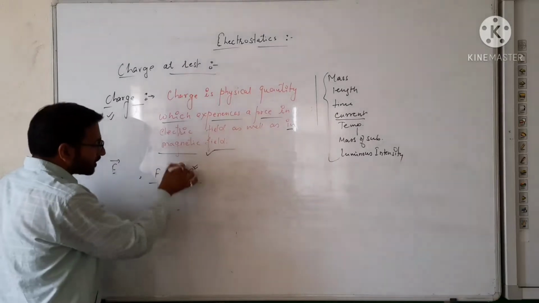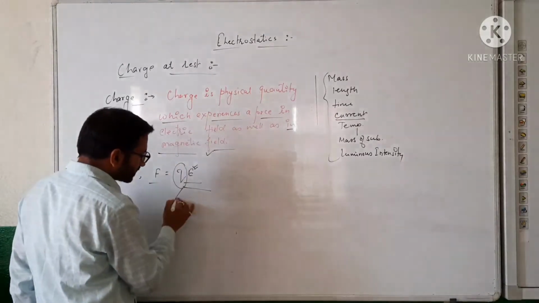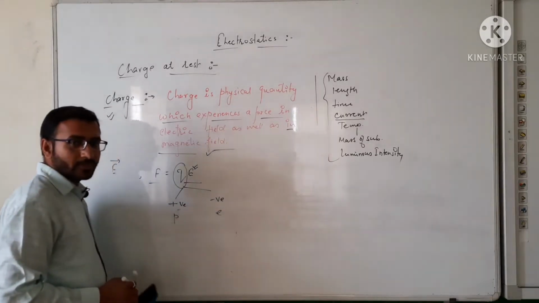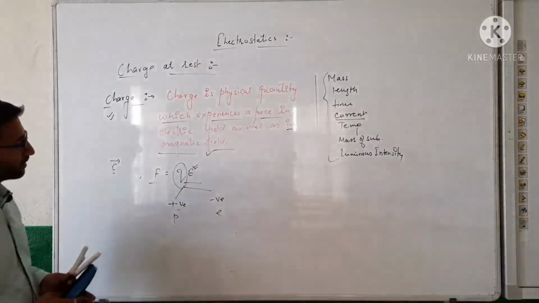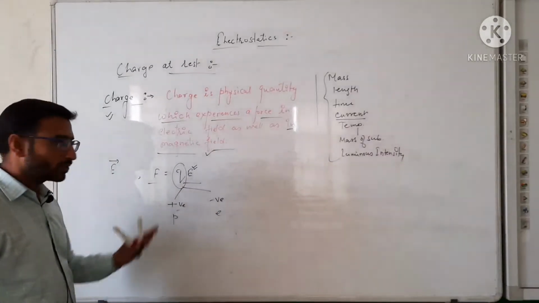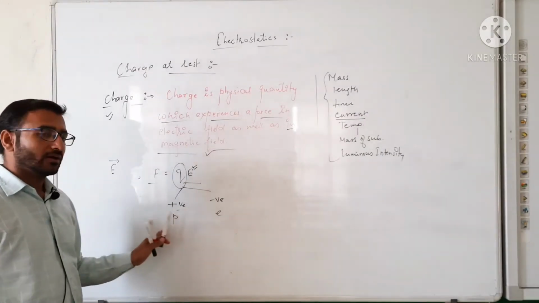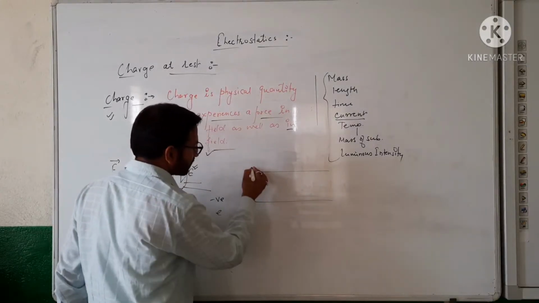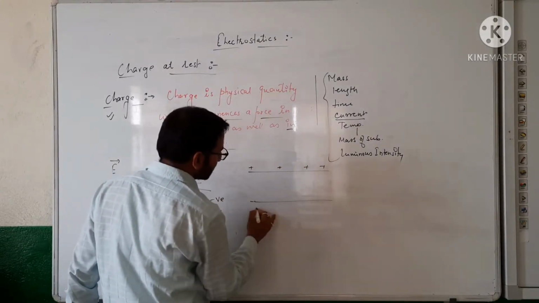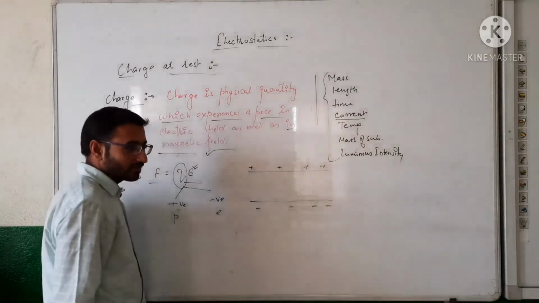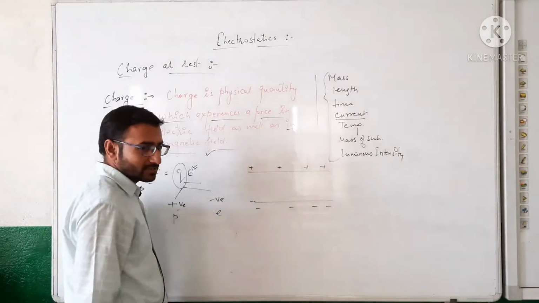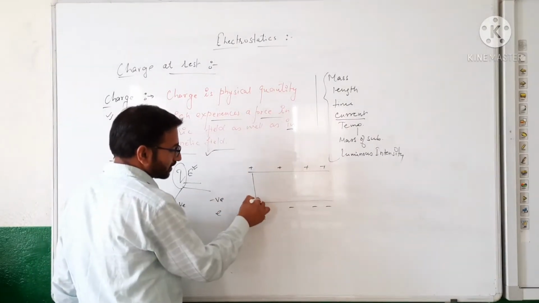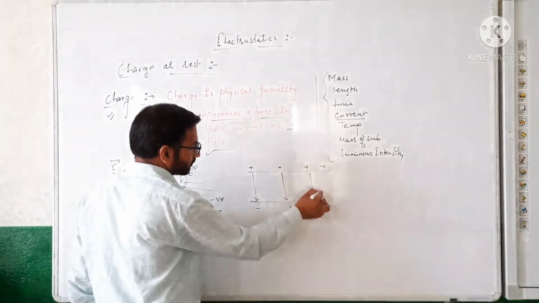When we are talking about charge, you can take the charge in a positive or negative way, meaning electron and proton. I am talking about charge Q, and you can replace this charge Q by an electron or a proton. This is the representation of an electric field: one side is plus, the other side is negative, and you know from your class 10th knowledge that the direction of the electric field is from positive to negative.